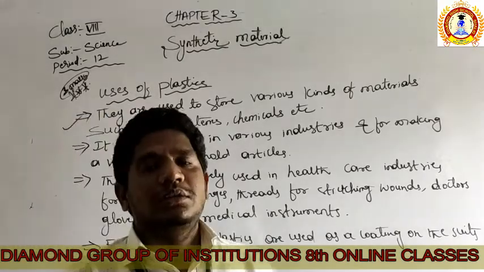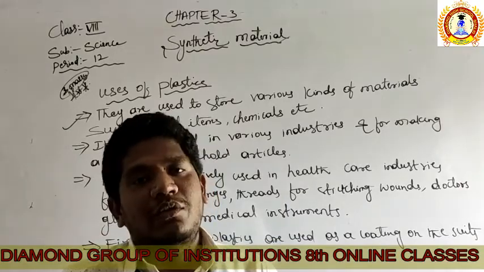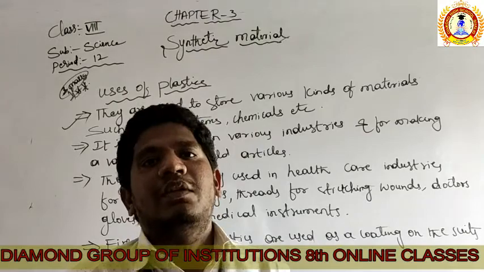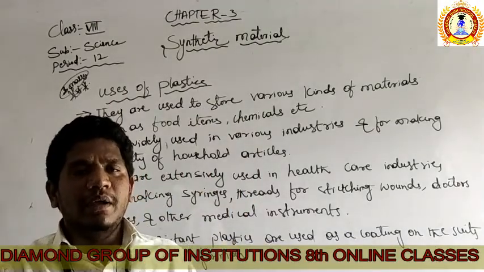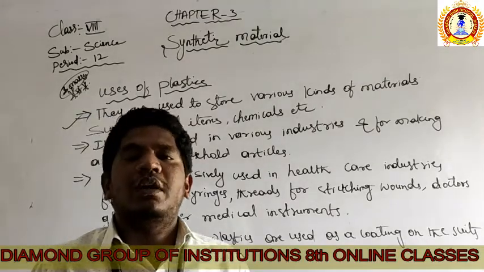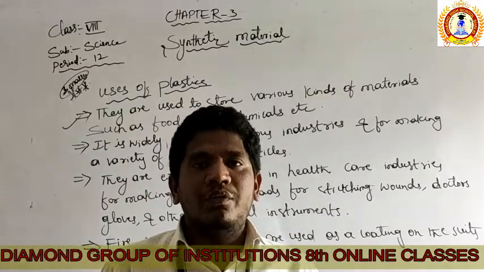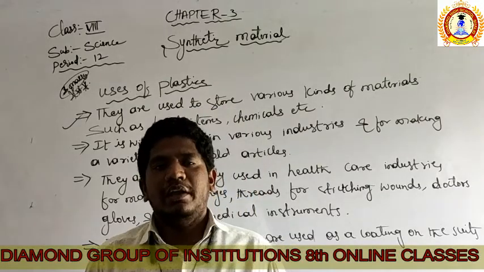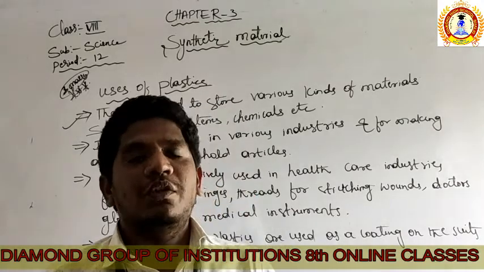If you are a student, you carry food items in plastics also, right? Your bottles are plastic, your food container is plastic. In that we keep many food items. Though inside it may be thermoware, the thermos flask, so that the coating of steel will be there to preserve your food's hotness as usual. But the outside coating is again made of plastic, or some containers are directly used for the storage of food items.